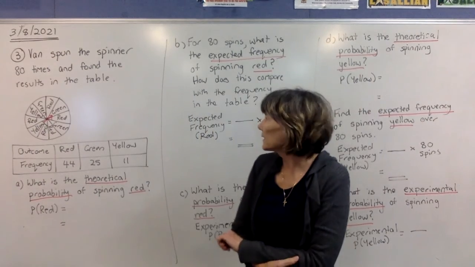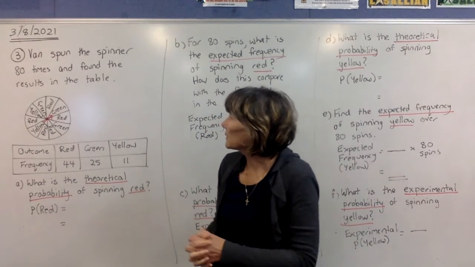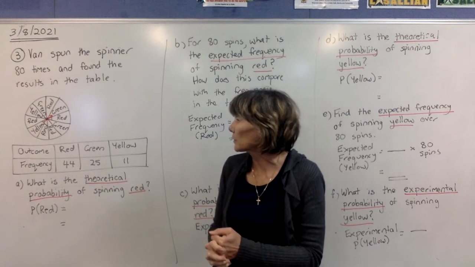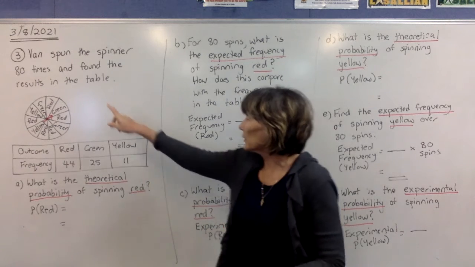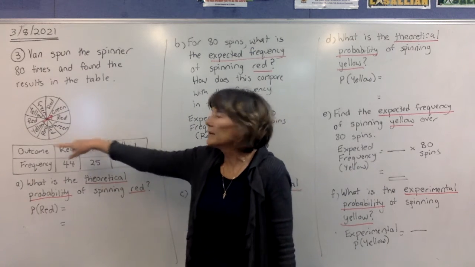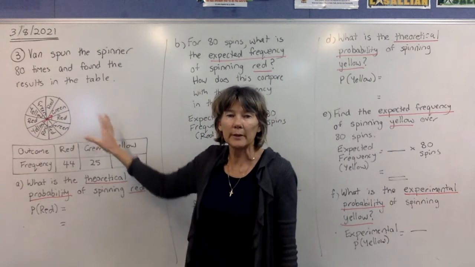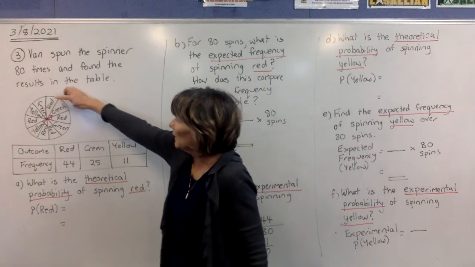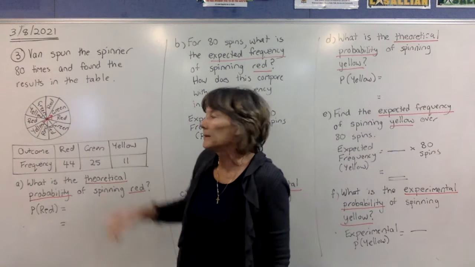We're going to do another example now. So this one says Van spun the spinner 80 times and found the results in the table. So in this question we have a spinner and it's got colours on it. There's 10 different sections on the wheel and they're all equally spaced sections. So it's telling you what colour each one is.